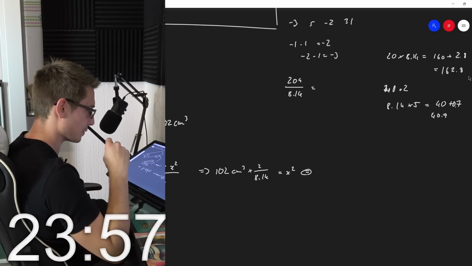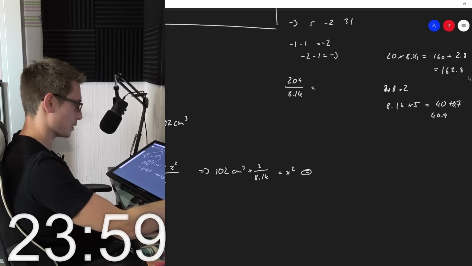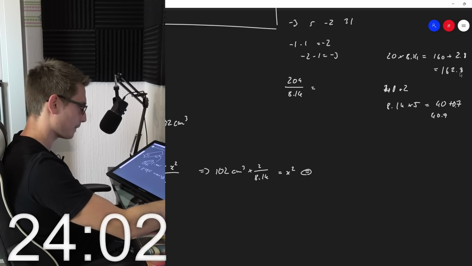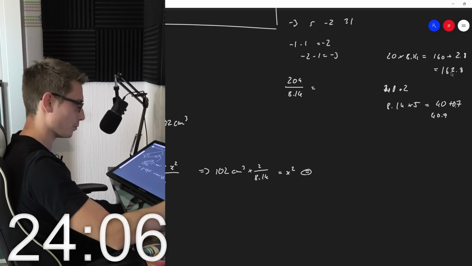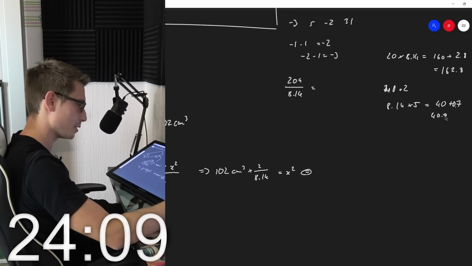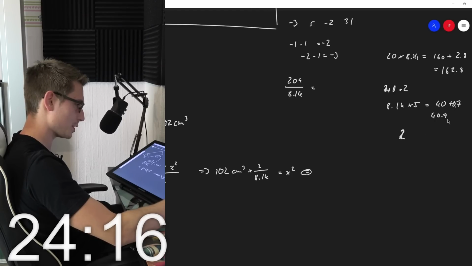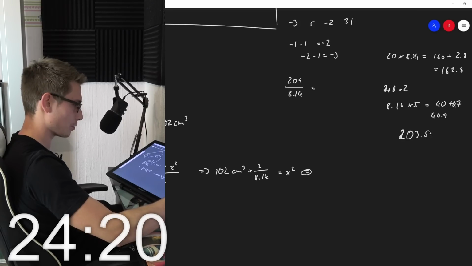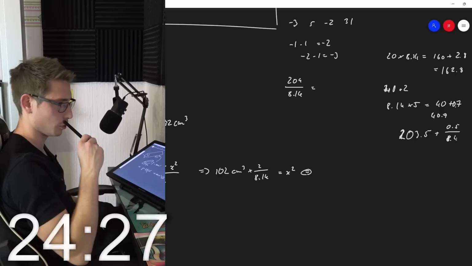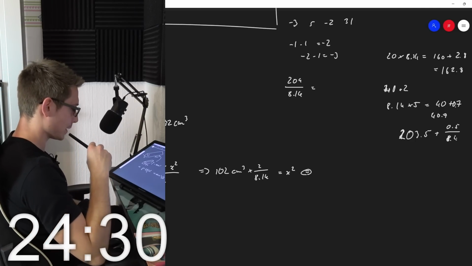Okay, interesting. So, okay, let me think for a second more. I'm probably being stupid right here, but it just is what it is. So we got 200, so how much is still missing? 0.5. So 203.5 plus 0.5 divided by 8.14. That is terrible. That is seriously terrible.